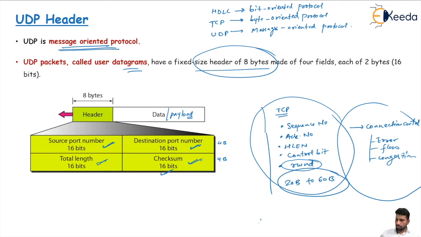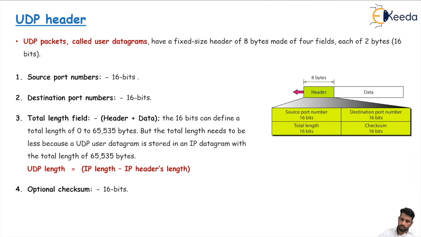Let's see the main purpose of these fields. The source port number is 16 bits, because port addressing is used at the transport layer. The destination port number is also 16 bits. The third field is the total length field. This total length is the sum of the header size and the data size. The header is a fixed 8 bytes, and the data size varies.